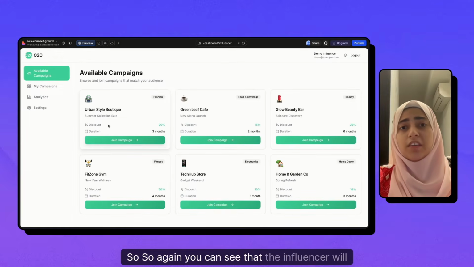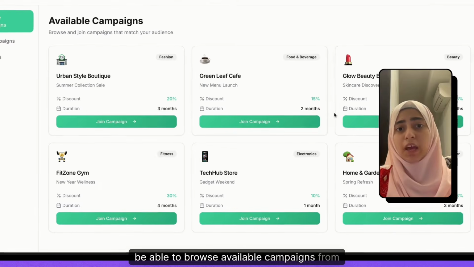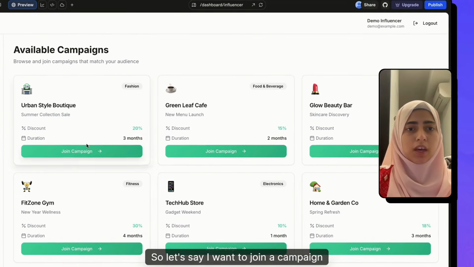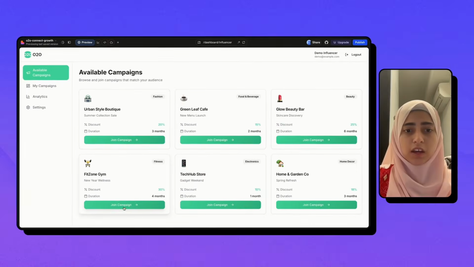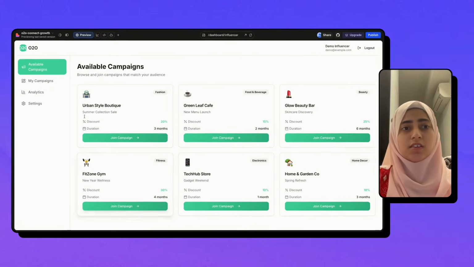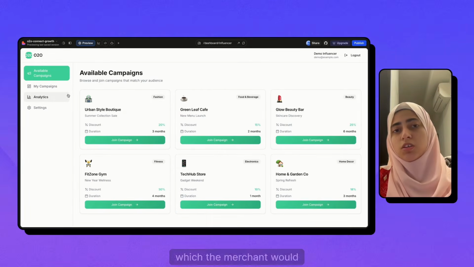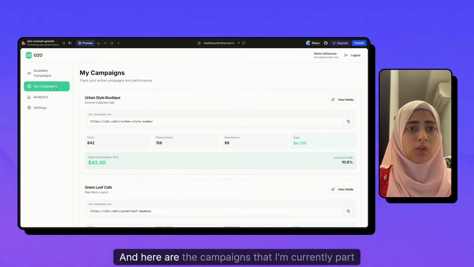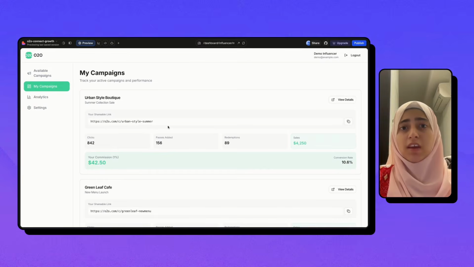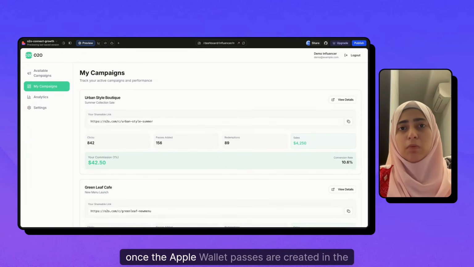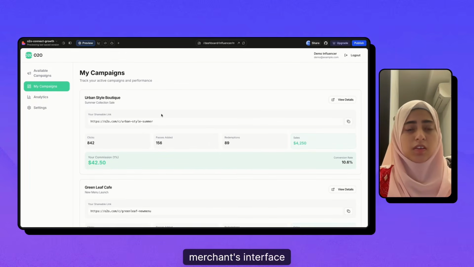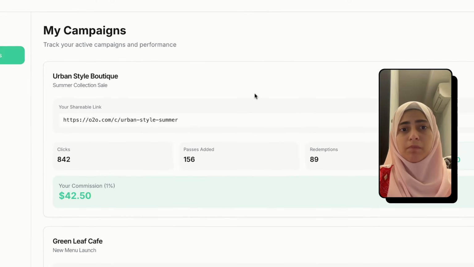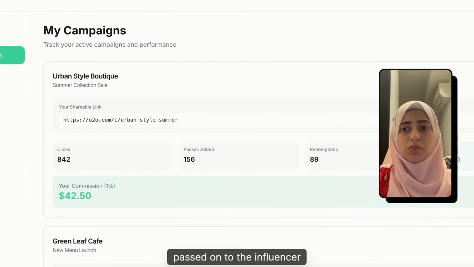So again, you can see that the influencer will be able to browse available campaigns from different industries. So let's say I want to join a campaign in the fitness industry. I can just send a request, which the merchant would view and accept if they will. And here are the campaigns that I'm currently part of. As I said earlier, once the Apple Wallet passes are created in the merchant's interface, then a shareable link would be passed on to the influencer.